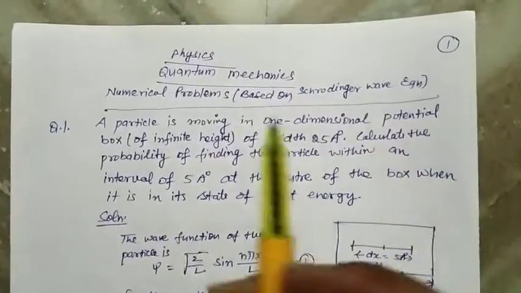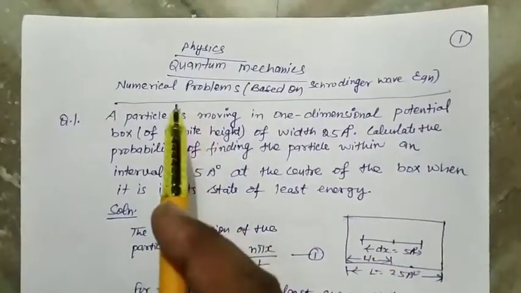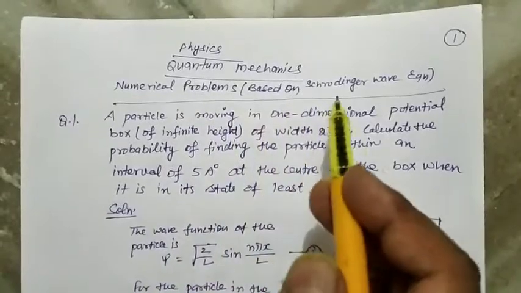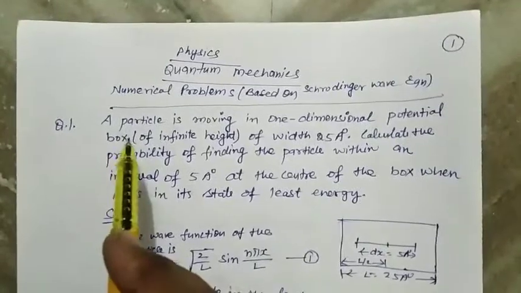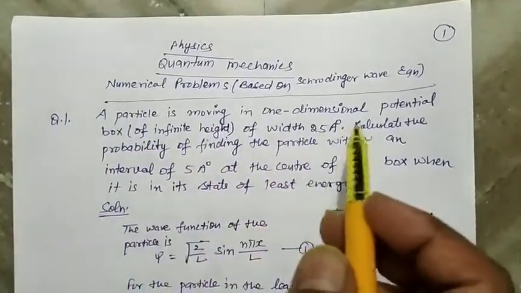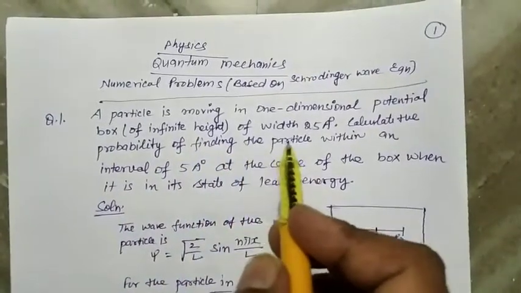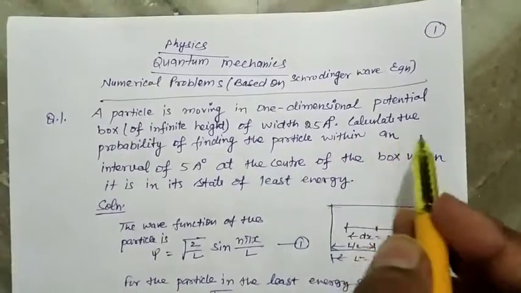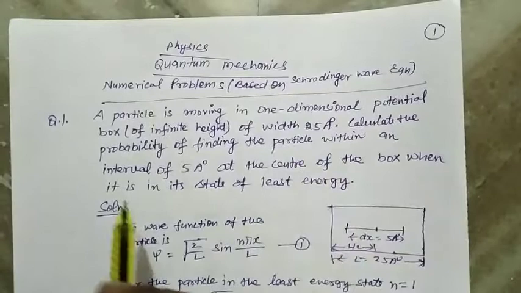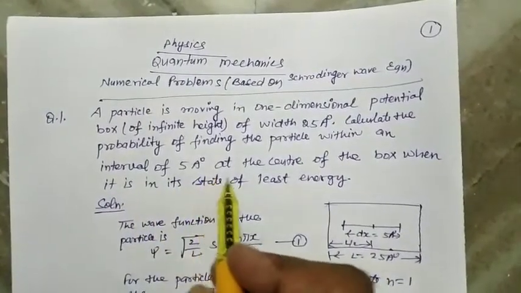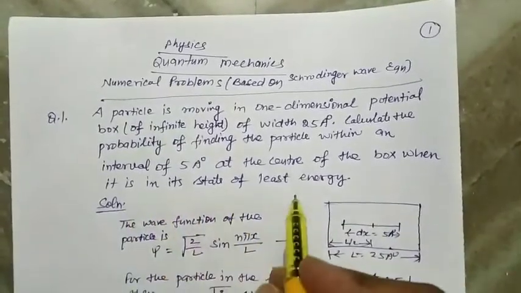Dear students, today in quantum mechanics we are trying to solve some numerical problems based on Schrodinger wave equation. Question number 1. A particle is moving in one-dimensional potential box of infinite height of width 25 angstrom. Calculate the probability of finding the particle within an interval of 5 angstrom at the center of the box when it is in its state of least energy.